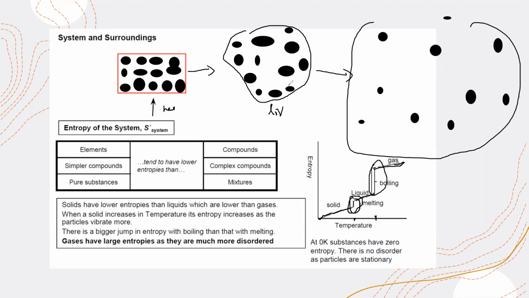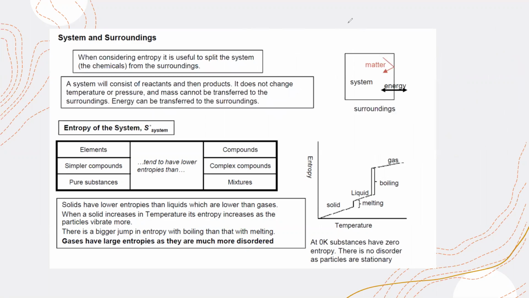The graph between temperature and entropy. When the temperature is 0 Kelvin, the molecules will stop vibrating, or they don't have kinetic energy, according to theory. This is theoretical. So they are not vibrating, there's no disorder in the particles, and that's why there is zero entropy.